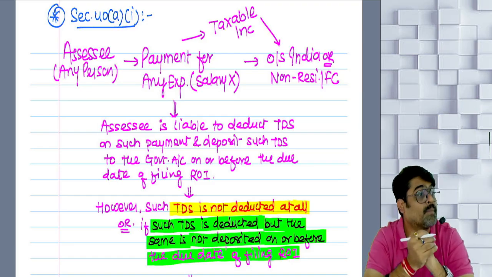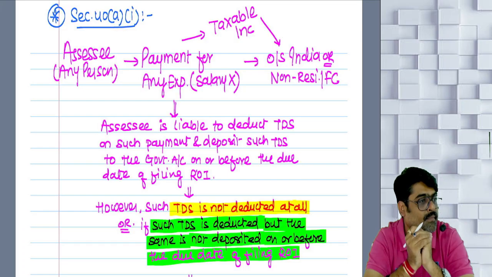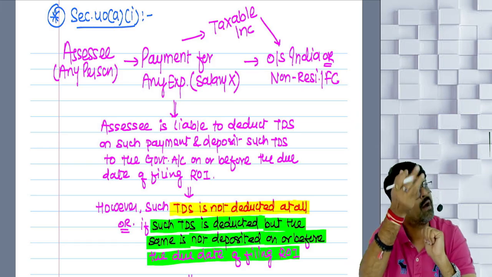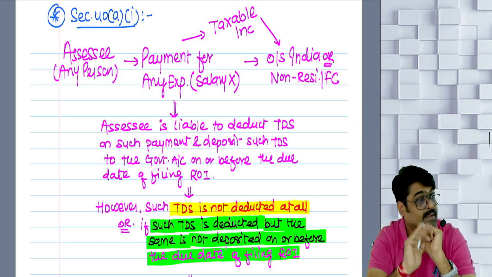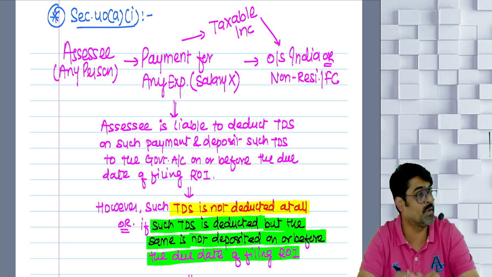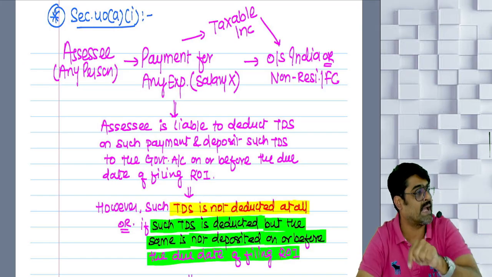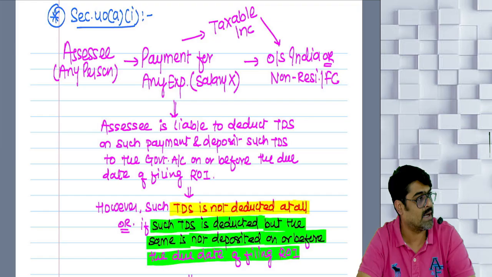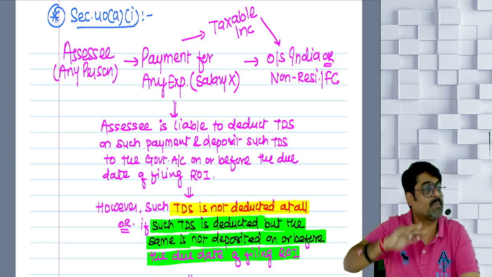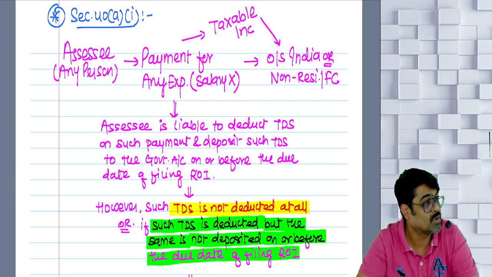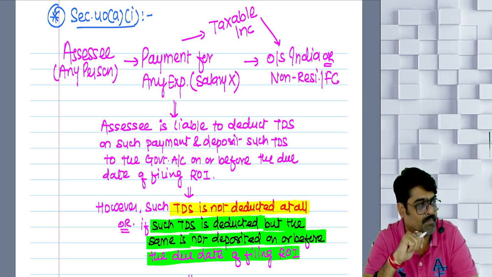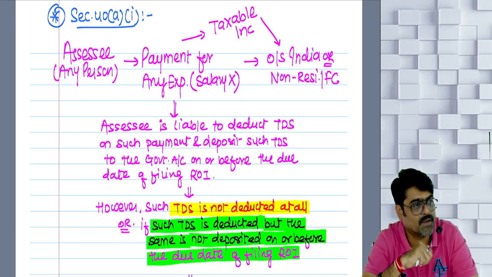Now on you, the government has put a responsibility. Let's say you are giving income to someone, and that someone is outside India, that someone is a foreign company, that someone is any non-resident. That person is earning taxable income from you, on which the government wants to charge tax. And the government is charging tax on that, but that fellow is not going to come to India to pay that tax. Neither can the government go there to collect that tax. So you are the only person who can help the government to collect the taxes on this income from him. How will you do it? Help us. Do one thing.